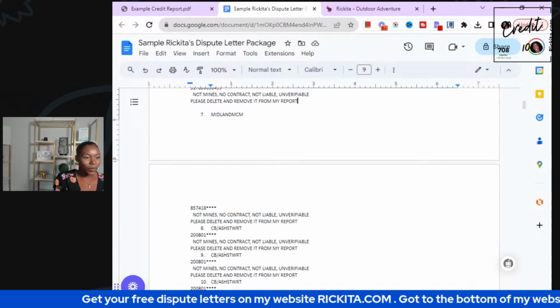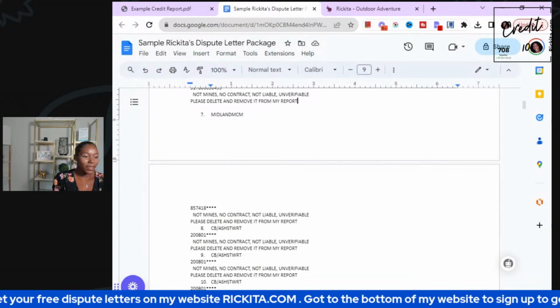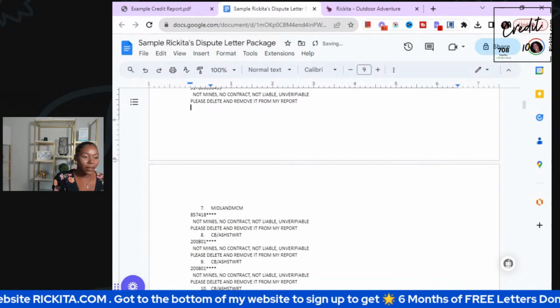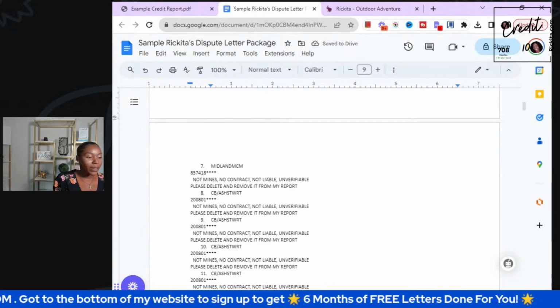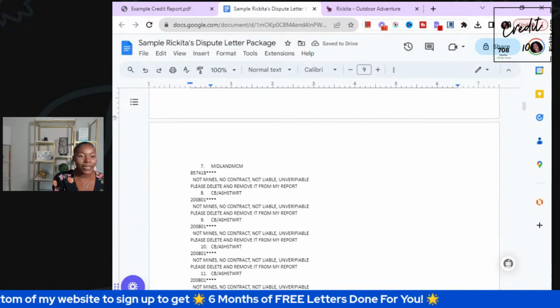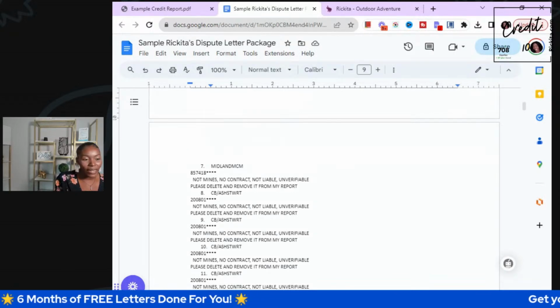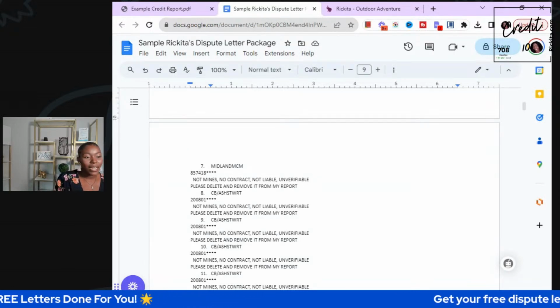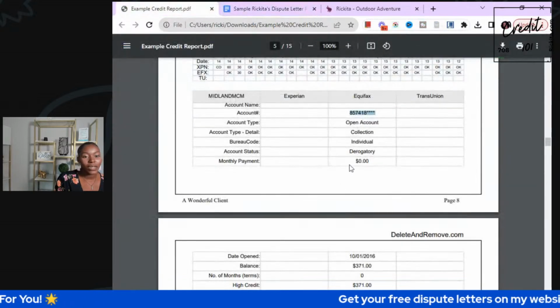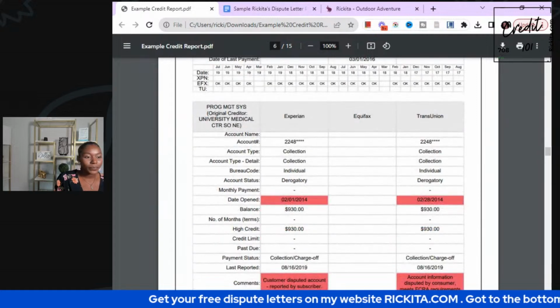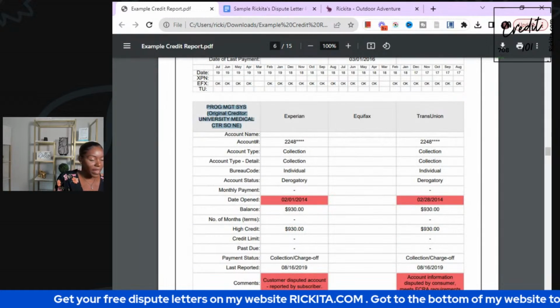I don't want this letter on, you see how the name of the account and then the account number, all that is separated. I don't want this up here, so I'm going to bring it down here so it can just look better. And they're all scanning this into a machine. When we mail this in, everyone's scanning into a machine. Nobody's really looking at it. I just want to make sure it gets scanned correctly. So I'm going to make sure I add this here. Now, this is only on Equifax, so we're going to go to the next account because it wasn't on the other two bureaus. Okay, so we have a medical bill right here.